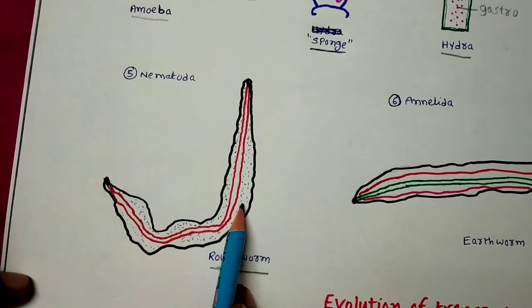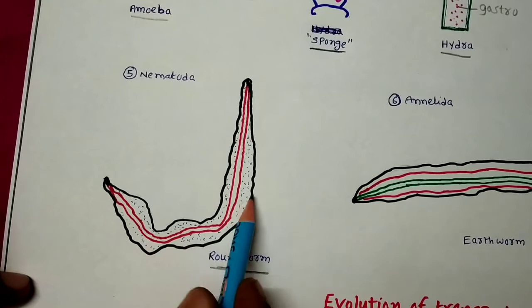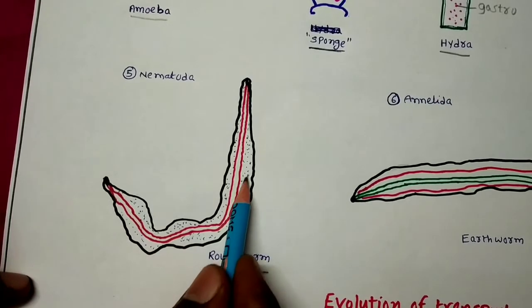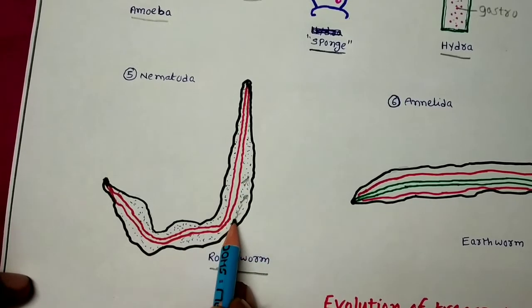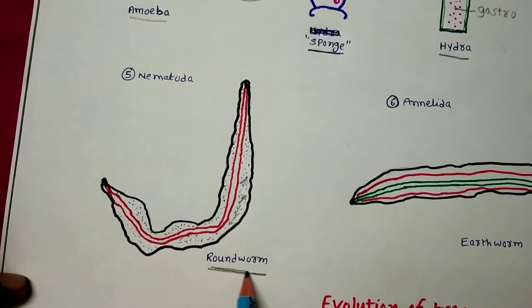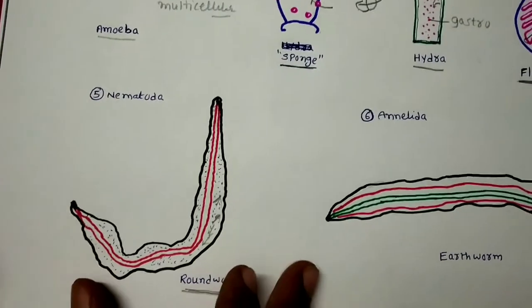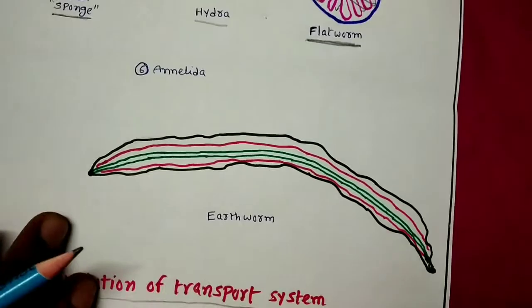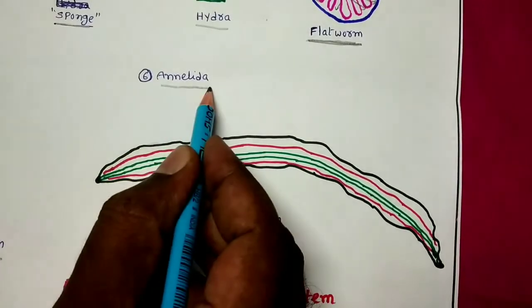This coelom contains the pseudocoelomic fluid which distributes the materials to all the body parts. So thus you can just remember, pseudocoelomic fluid plays a vital role in the Nematoda group of animals. And coming to the other phylum, Annelida.